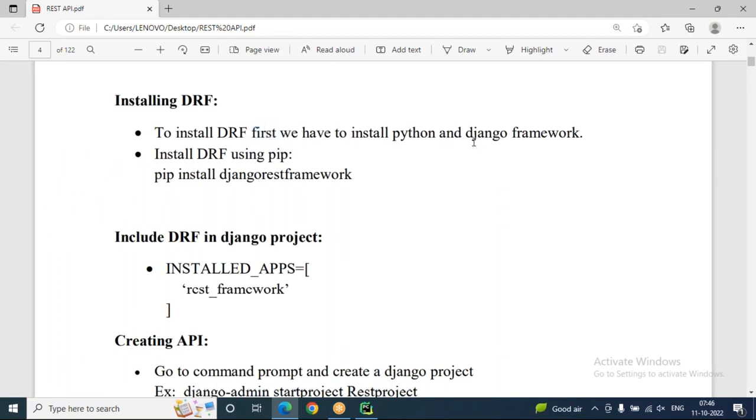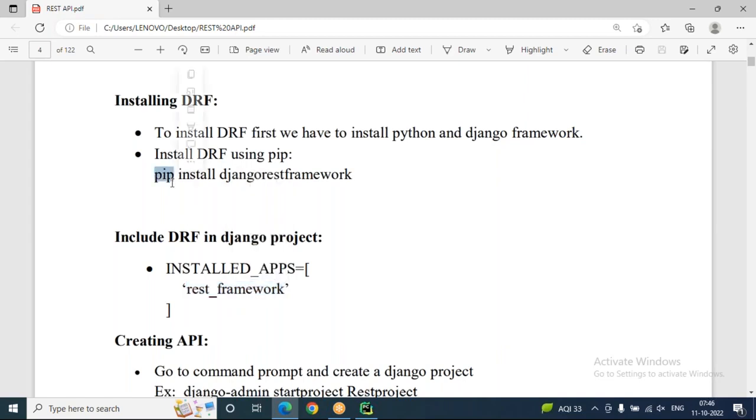First, we have to install Python and Django. It is compulsory, and already Python is there in my computer, Django also. Install DRF using pip. Go to terminal and type pip install djangorestframework. This is compulsory. After that, include rest_framework under installed apps of your settings.py. This is a must. Only then can the Django server recognize that you are working with REST API.